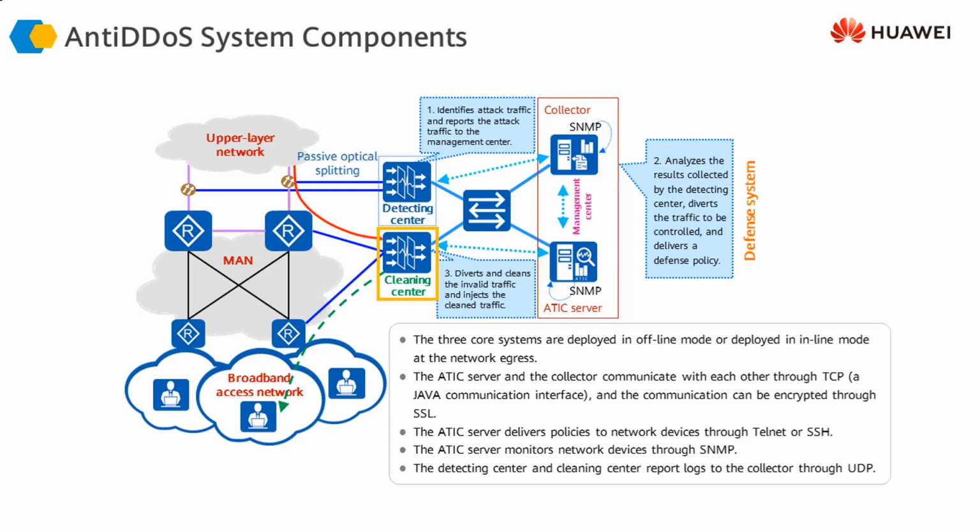The cleaning center is going to check the traffic against the 7-layered model which we just saw, and it is only going to pass on the cleaned or normal traffic. The attack traffic is going to be discarded. It is going to inject the clean traffic back into the network, and the traffic is going to reach the destination. And then it is also going to pass the traffic cleaning logs to the management center for analysis and reporting purposes.